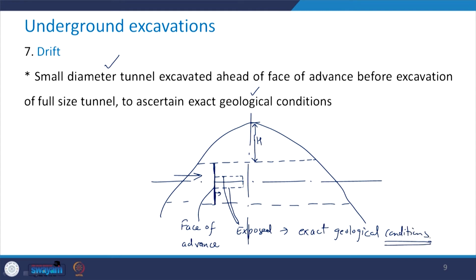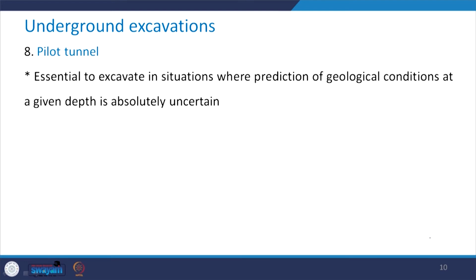So, this is how this drift is useful. The next category is the pilot tunnel. This is essential to excavate in situations where prediction of geological conditions at a given depth is absolutely uncertain.